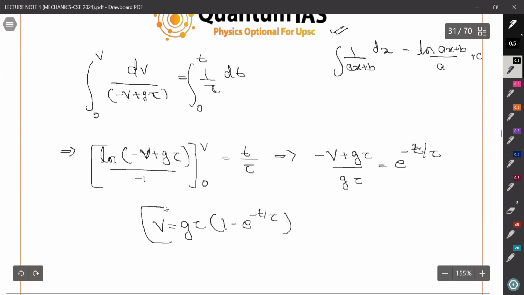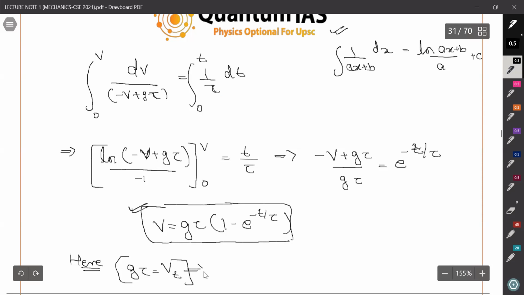Also, the growth of current in a capacitor follows this relation. When a capacitor is charging, the current behaves like this only. And here we can note this thing: what is g tau? Terminal velocity. How do we get this? If you set dv by dt equals 0, you will get g tau equals terminal velocity.